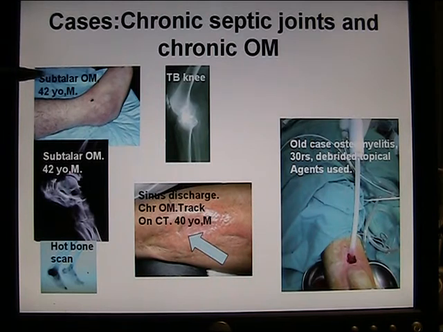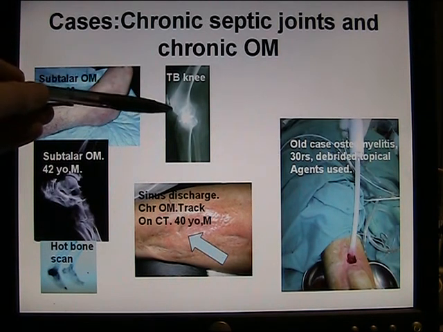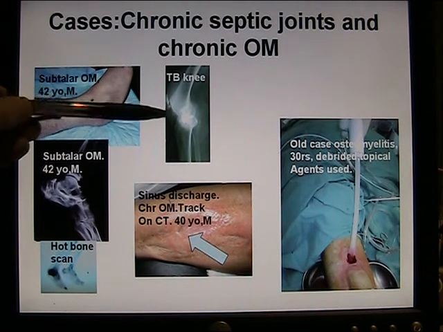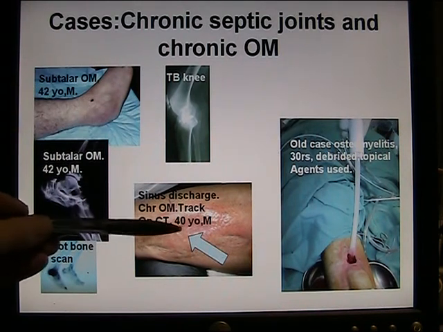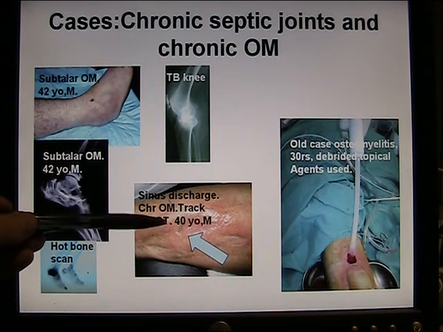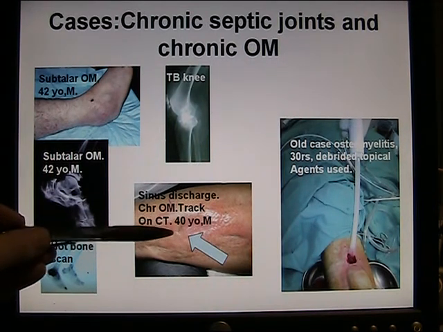Chronic septic joints, chronic OM, subtalar joint, destruction on the x-ray, hot bone scan. TB of the knee, don't forget it, patient from Korea. Chronic osteomyelitis of tibia, a very physically active 40-year-old male, small discharging sinus. We don't want to undertake any major surgical extravaganza here.